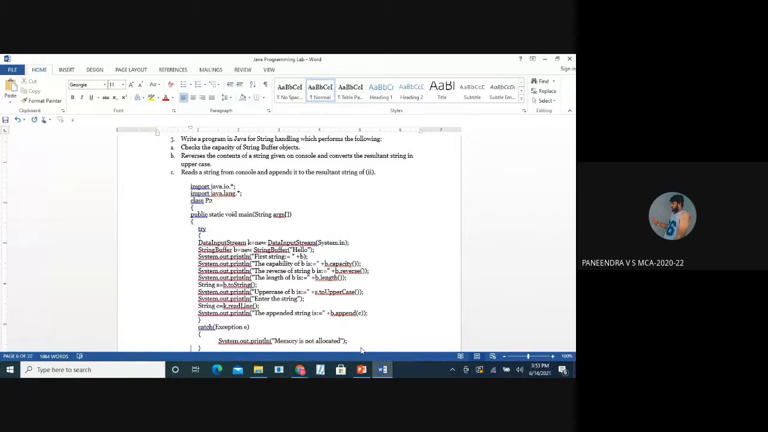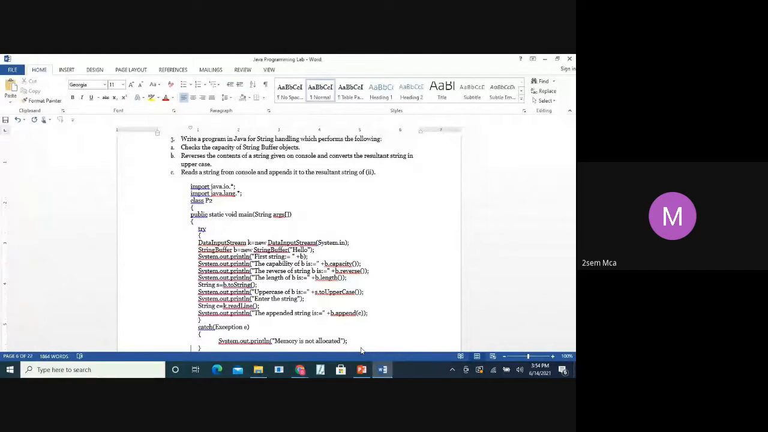And after that, S will copy the string in B. And next line, uppercase of B, it will convert that string into uppercase. Next we have the catch block. If any exceptions are there in the program, it will show them.